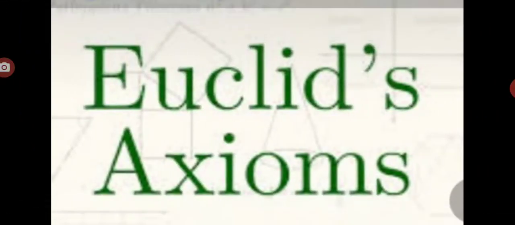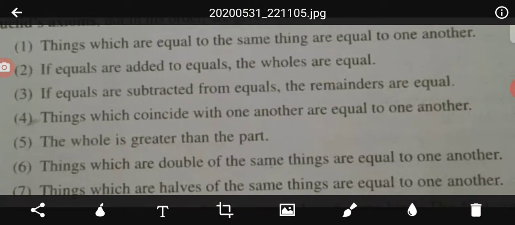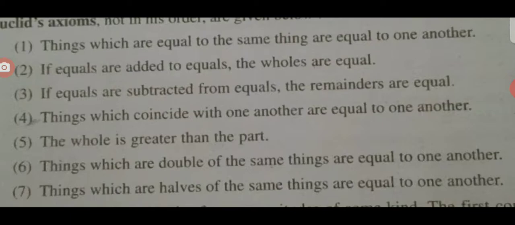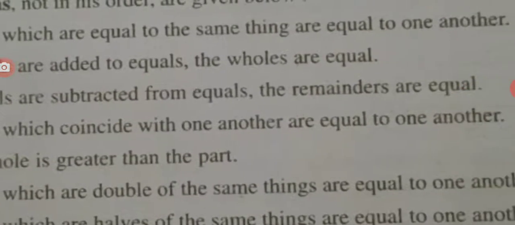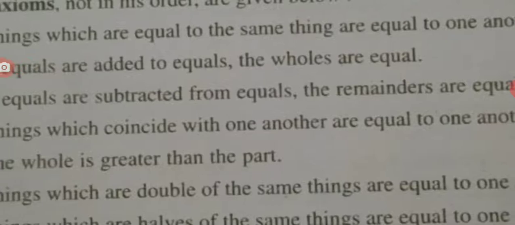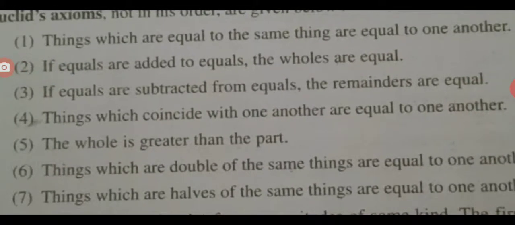Now, I am telling you Euclid's axioms. What are axioms? Axioms are the things which are used in geometry but are different from the postulates. What are the postulates? That we will see in the next lecture. Now the axioms. See carefully. The first: things which are equal to the same thing are equal to one another.